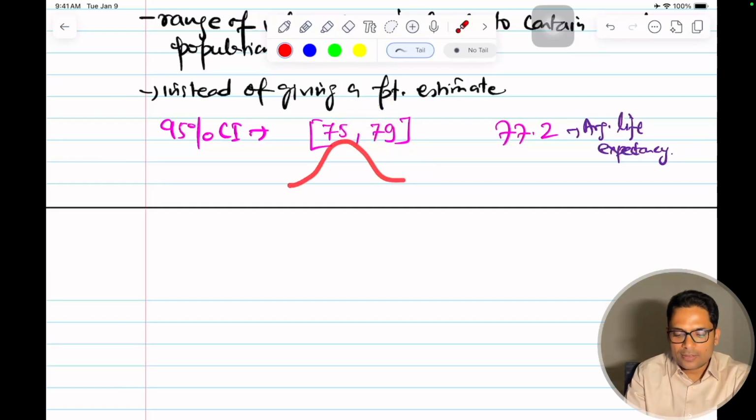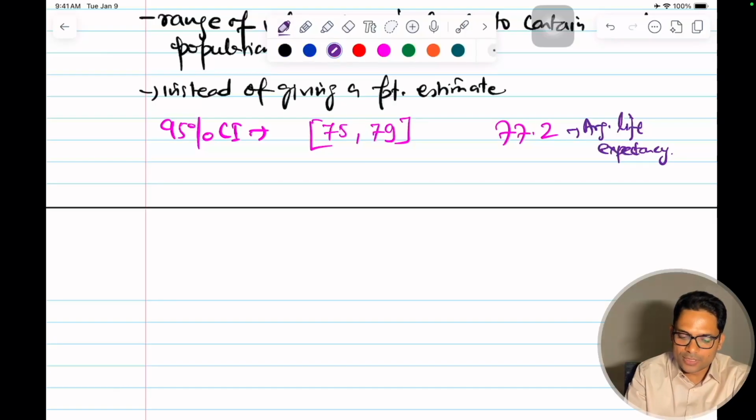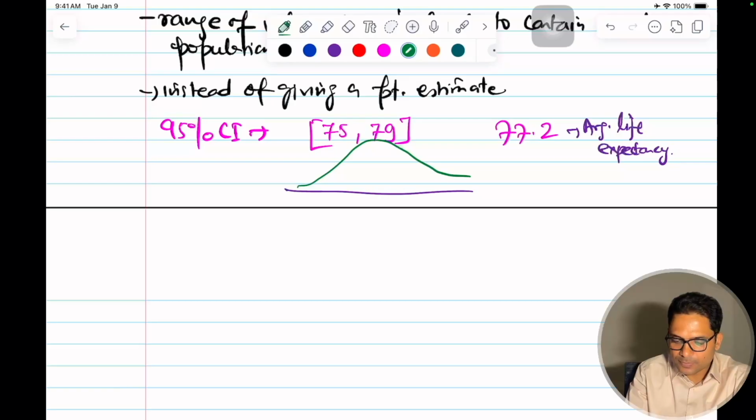The probability, we give it for a probability distribution. For example, if I have a Gaussian like this, then I can say that if I have two values here which are plus minus 2 standard deviations away from the mean on both sides, my data will lie in this range with 95% confidence.